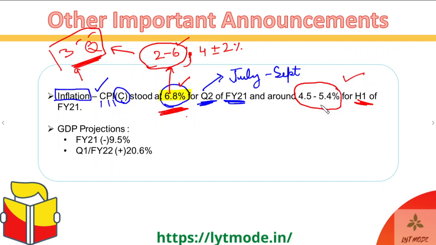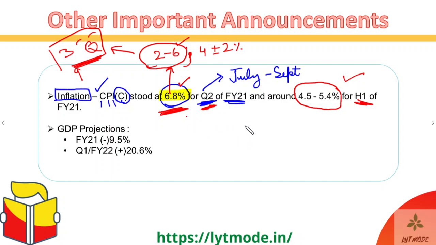Okay, guys. So for the entire H1 it was under control, because basically it was under control in the Q1, but in the Q2 the Reserve Bank of India has seriously struggled with this inflation. And that can also be seen in the fact that finally our currency has been revalued. The valuation of the currency has been increased.